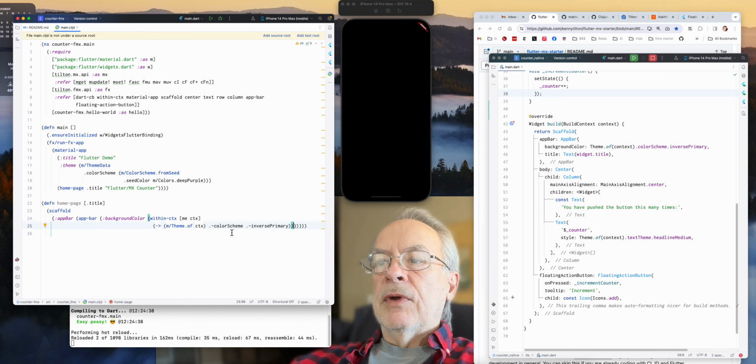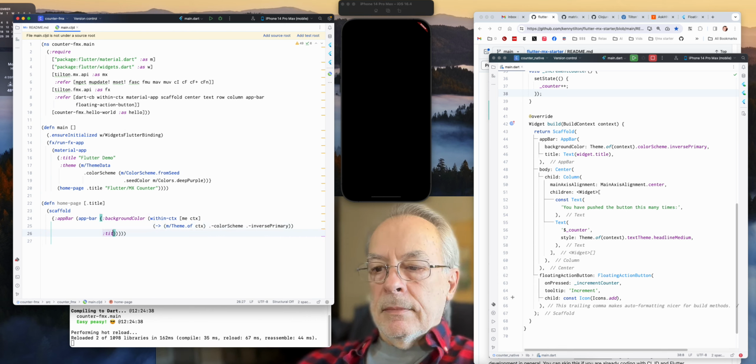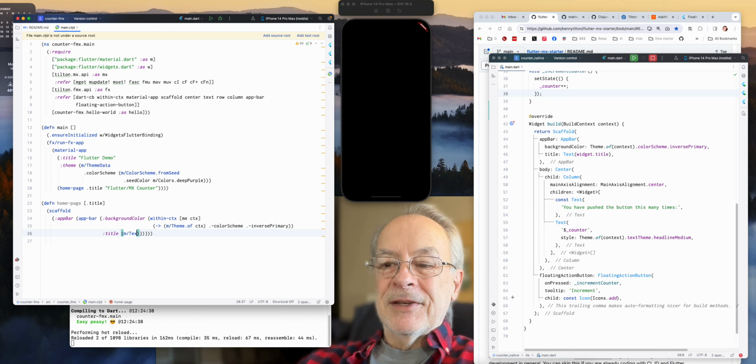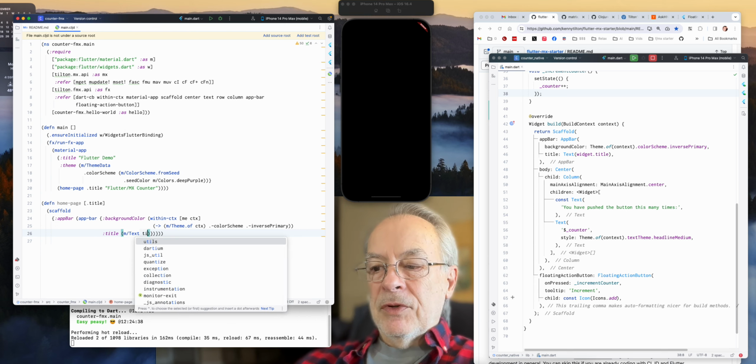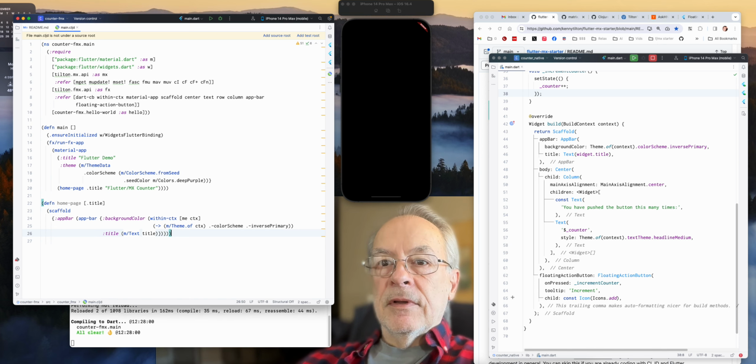Okay, so now we got our background color. And do we have a title? Let's sneak in a title. And this time I'm going to remember that it has to be a text widget, which I rarely remember. And I'm going to save.